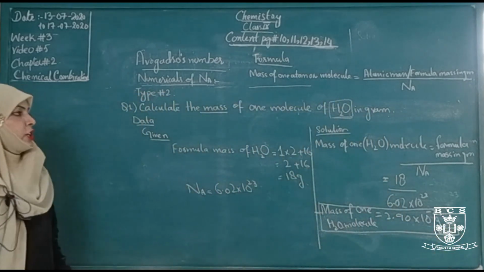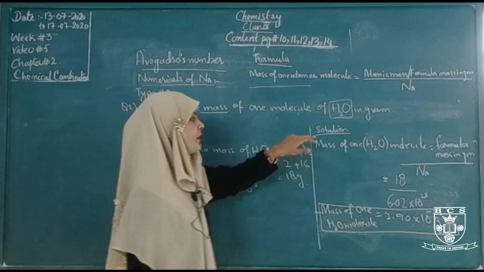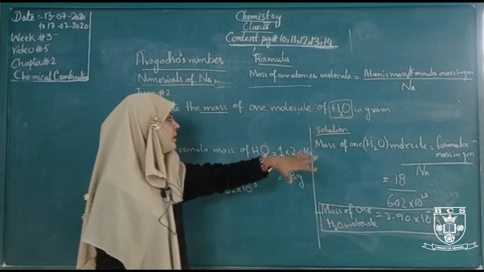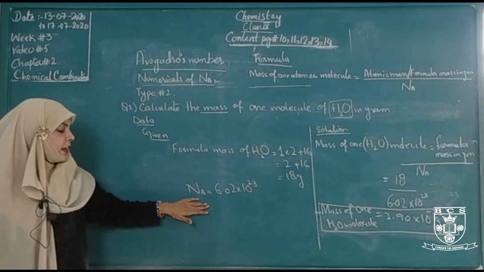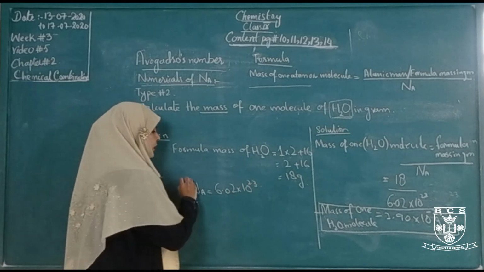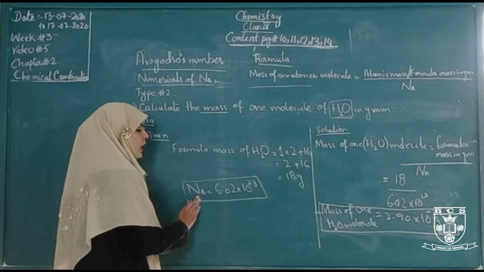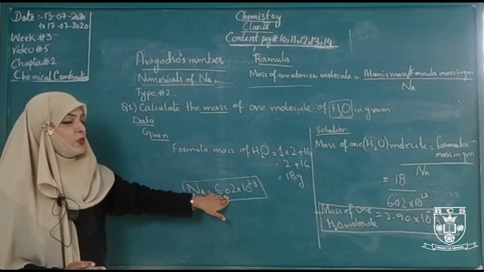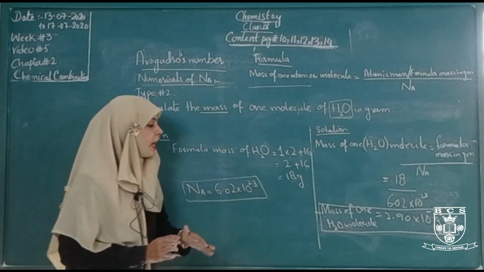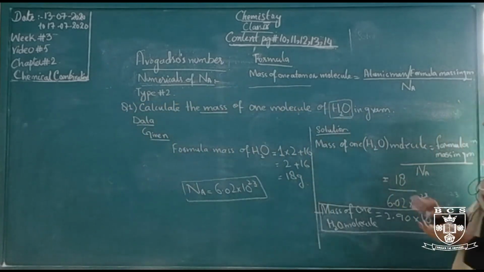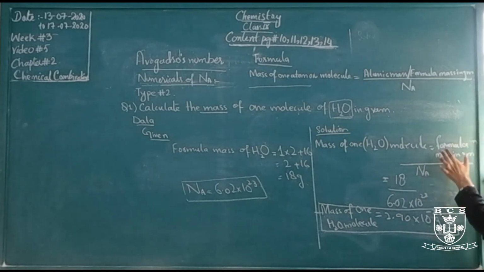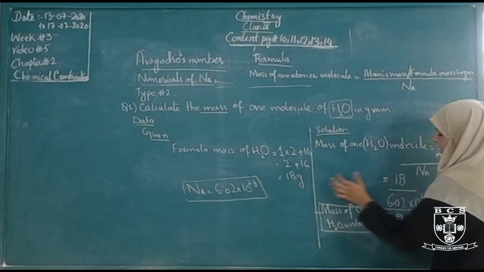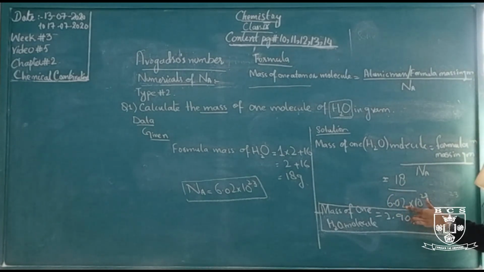So in this situation, we had to find the water molecule. The formula mass of a water molecule is 18 gram, and the fixed value is Avogadro's number. The value of Avogadro's number is 6.02 10 to the power 23, and we will apply the formula: mass of one water molecule is the formula mass in gram divided by Avogadro's number. Formula mass in gram, which is given here, 18 gram, is divided by Avogadro's number, the fixed value 6.02 10 to the power 23.